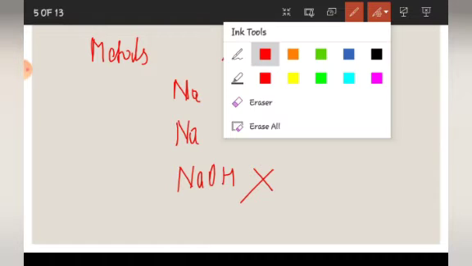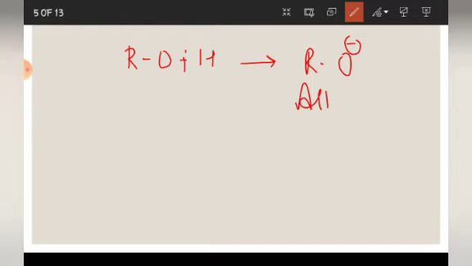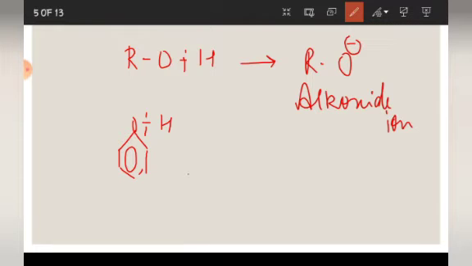And one more thing, you need to remember. ROH, when this reacts and this bond is split, what entity do we get? We get RO minus, and this is known as alkoxide ion. You need to remember the name. And if this happens with phenol, if this bond is broken, what will we get? We will get this ion, C6H5O minus, and this is known as phenoxide ion.